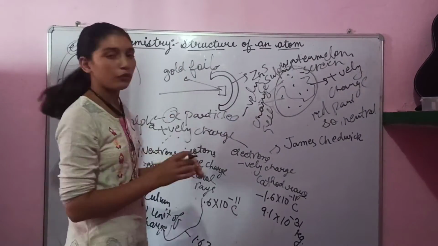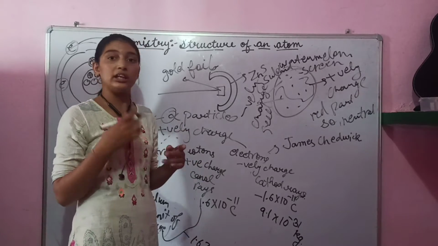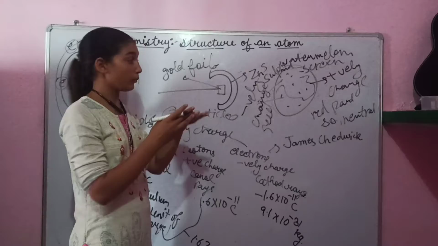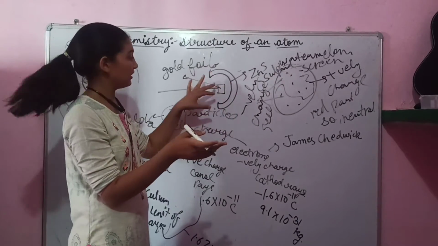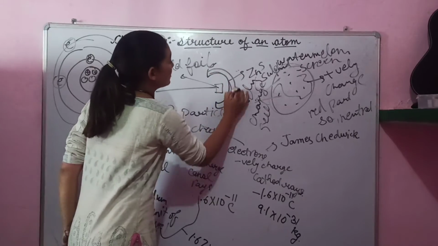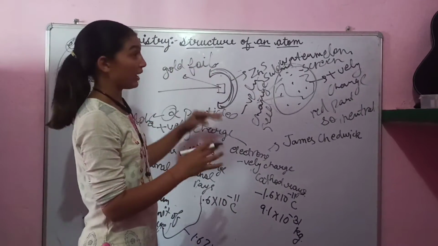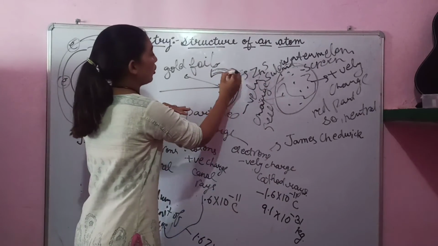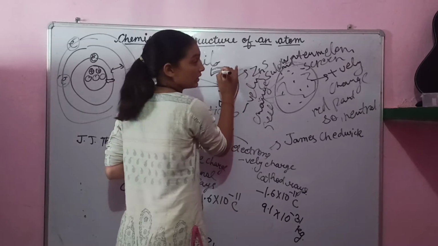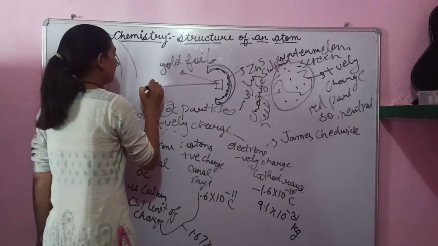We know that gold foil is very thin compared to aluminium foil and other foils. When the alpha rays get on the zinc sulfide screen, green dots will appear on the fluorescent screen.